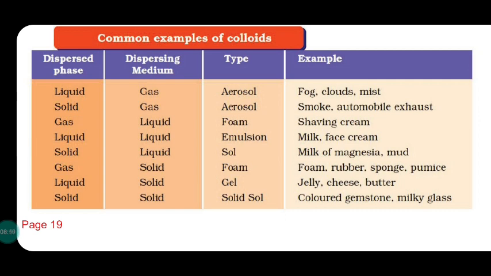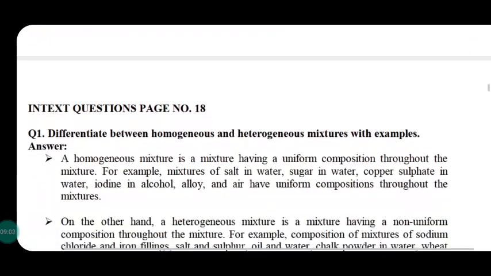Go through the box thoroughly. Simple examples are also given that we use in our daily life. Milk of magnesia, foam, rubber, sponge, colored gemstones, milky glass, etc. are examples of colloids. Colloids: heterogeneous mixture, particles are not visible, etc.